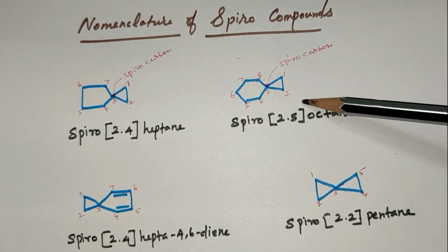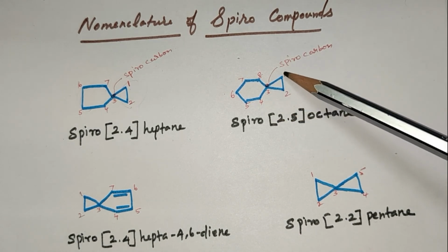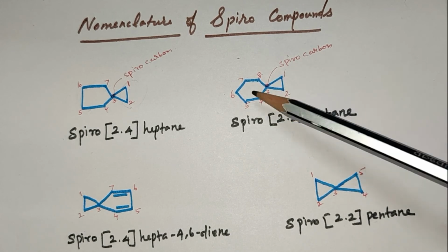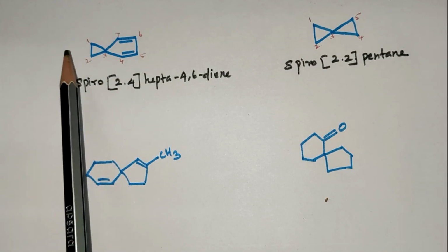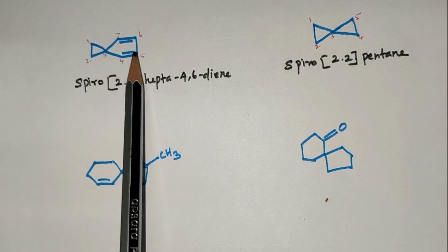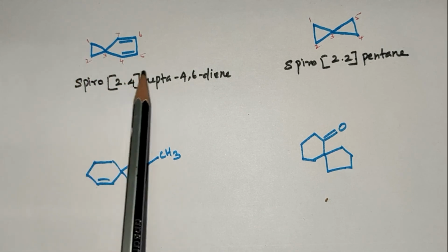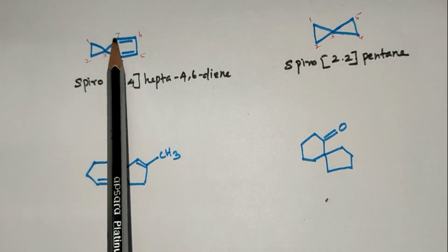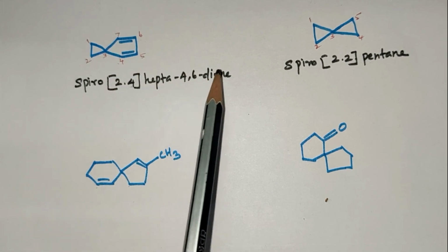Like this compound, it is a spiro compound. This carbon is a spirocarbon. Smallest ring is 1, 2, 3, 4, 5, 6, 7, 8. Spiro 2, 5 octane. In this compound, it is the smallest ring, it is the biggest ring. 1, 2, 3, 4, 5, 6, 7. Spiro 2, 4, close the bracket, hepta 4, 6 diene. Parent hydrocarbon is 7, hepta. 4 and 6 double bond is present, so 4, 6 diene.